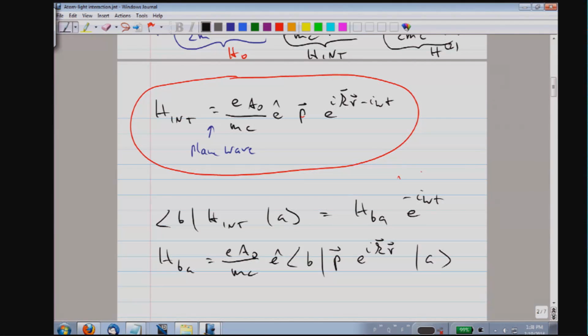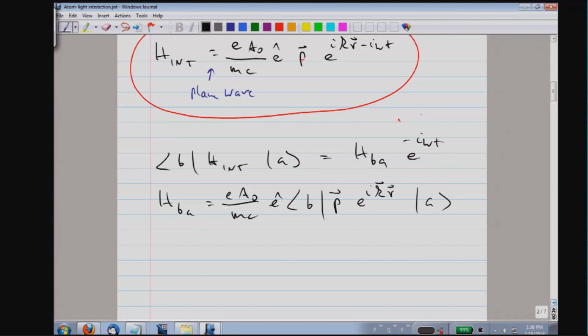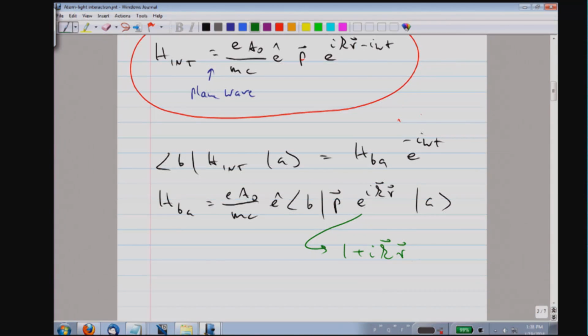And now, for the plane wave, we want to do an expansion in orders of kr.